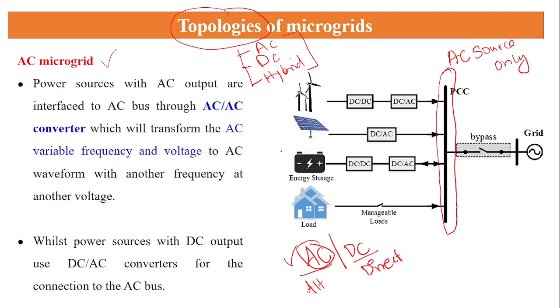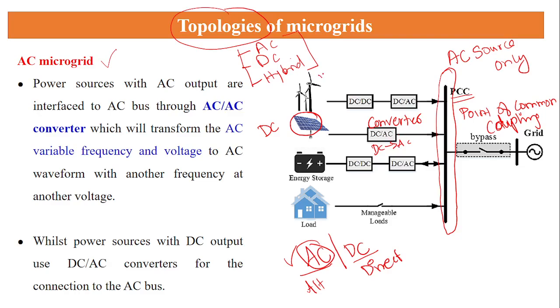Now consider the scenario. The solar panel generates only DC supply, so here I need a converter. The purpose of the converter is converting DC to AC. Whatever energy I generate from the solar panel, I convert from DC to AC and connect it to the interconnecting port, which is called the PCC, the point of common coupling, which integrates the different sources at a single point. So the solar panel DC supply is sent to the PCC with the help of a converter.